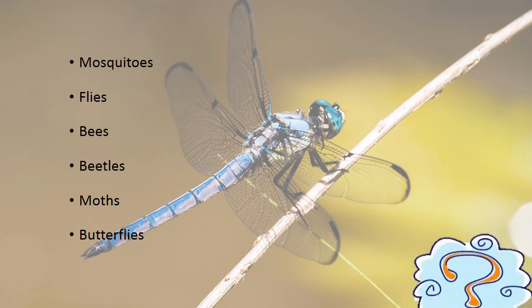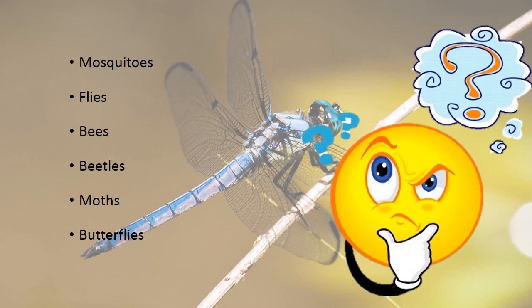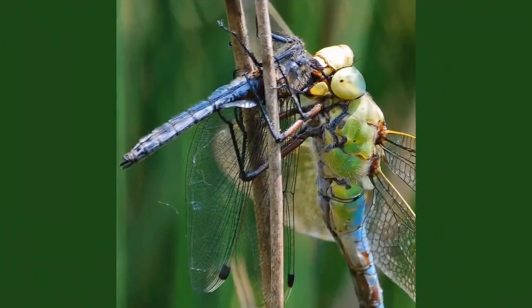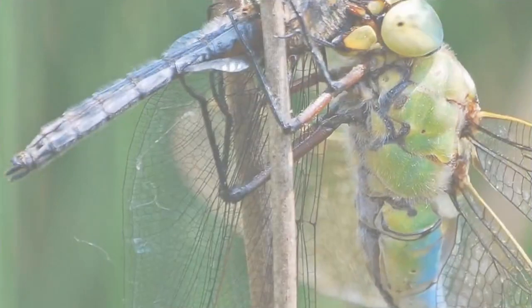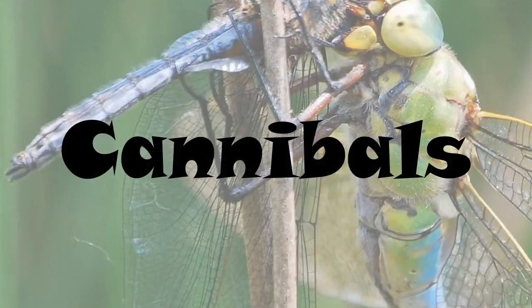But do you know what it does when there is a shortage of food or a very limited amount of food? When there is a shortage of food, then a dragonfly eats another dragonfly. Yes, this is the type of eating habit where an animal eats the meat of their own species. Means the animal feeds on the animals of their own kind. And these animals are known as cannibals.